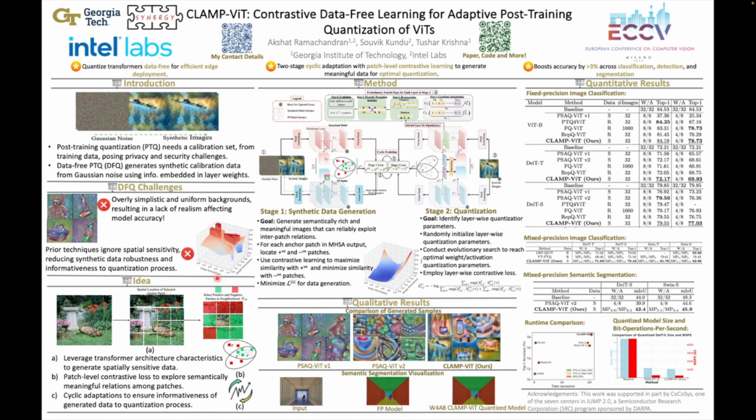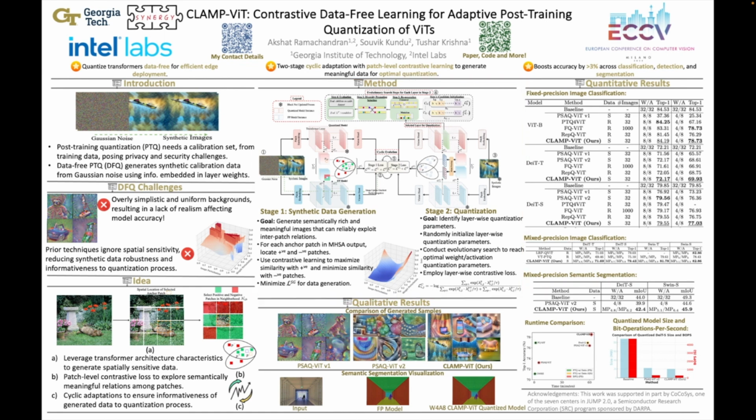To mitigate the disadvantages in existing solutions, we propose CLAMP-ViT, a novel technique that leverages the architectural characteristics of transformers of patch processing to generate spatially sensitive data, along with a novel contrastive learning metric that induces spatial sensitivity and exploration of semantically meaningful relationships among patches. And finally, to ensure the generated data is informative to the quantization process, we employ cyclic adaptation between data generation and quantization.